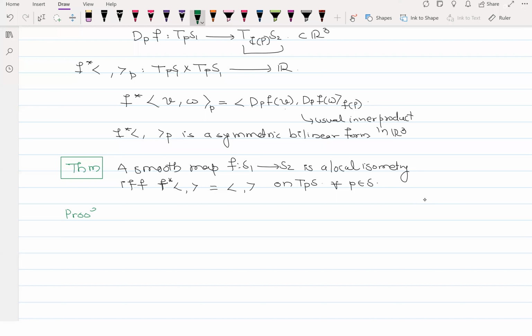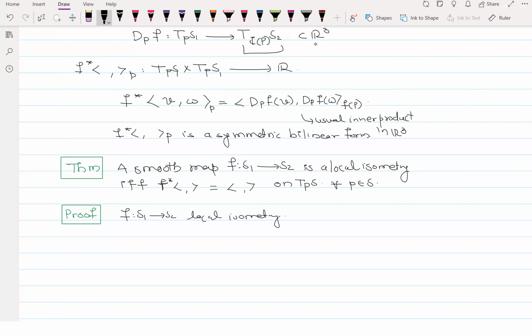Let us see the proof of this quickly. Suppose my function is an isometry, so F from S1 to S2 is a local isometry.